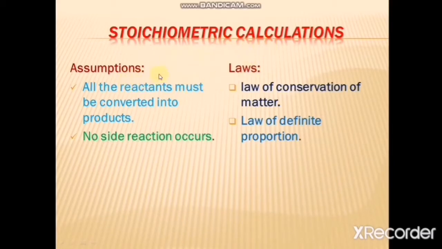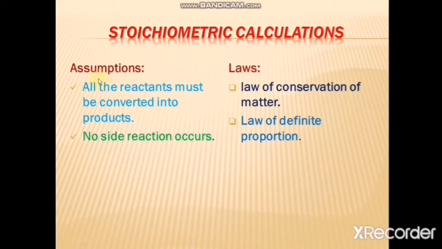Number one, for performing stoichiometric calculations, you must know the basic concept that there are some assumptions, there are some possible conditions which you have to apply during the stoichiometric calculation.